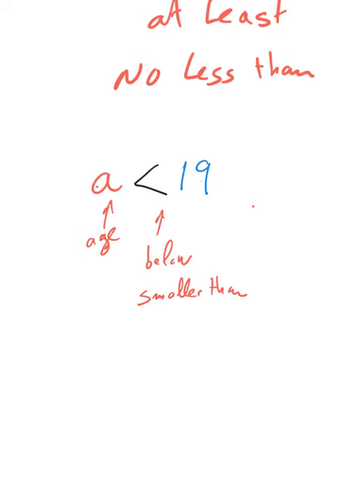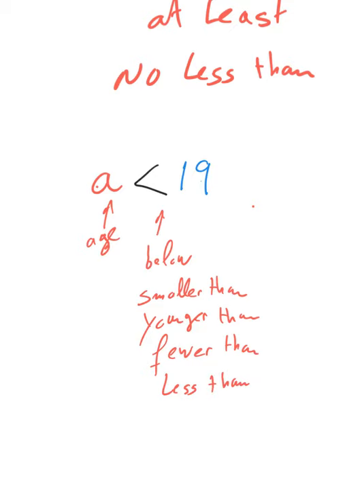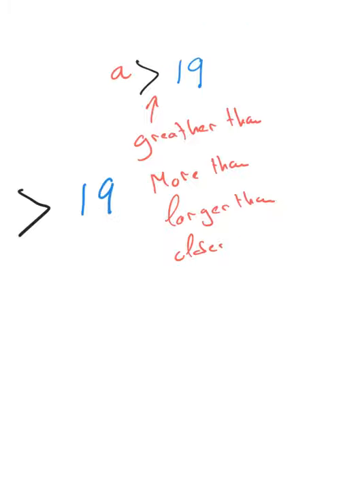In this case, we call it younger than 19, or fewer than 19, or less than 19 years old, right? So this is when we have less than, not less than or equal. The maximum age is not 19. You have to be less than 19.